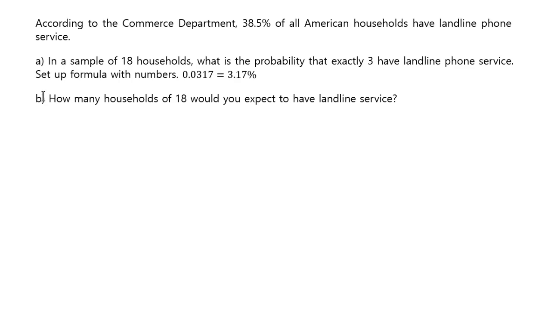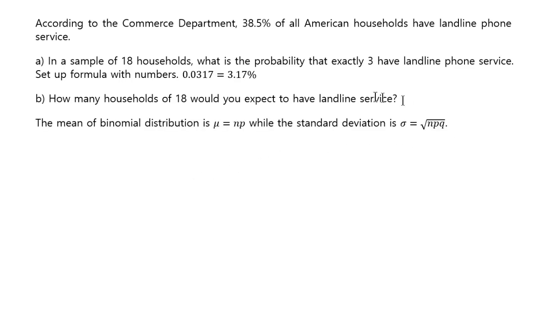Now, second question: how many households of 18 would you expect to have landline service? To get that, you use this formula that you have to memorize for the binomial distribution. The mean value is np, whereas the standard deviation for a binomial distribution is the square root of npq.